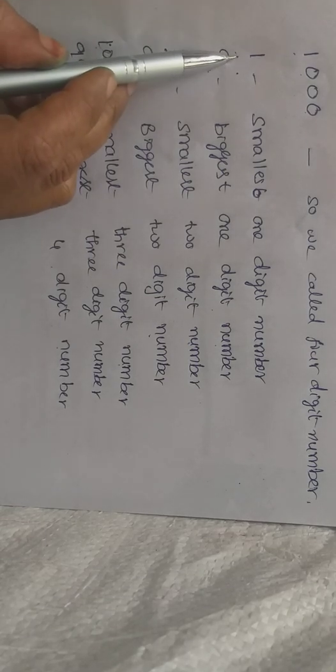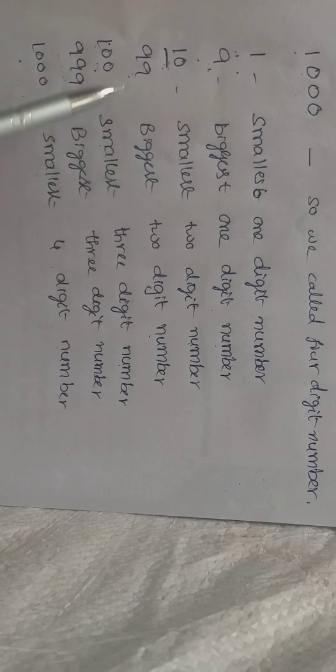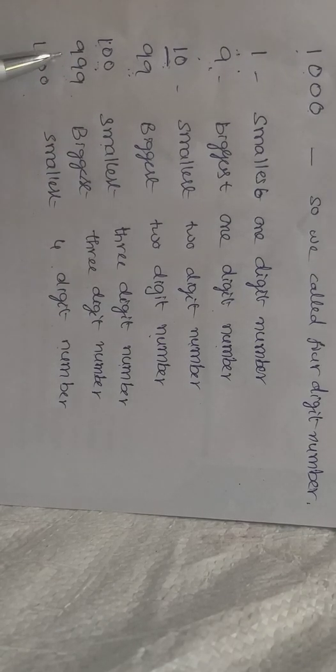Okay, once again. What is the smallest 1-digit number? Yes, 1. What is the biggest 1-digit number? 9. What is the smallest 2-digit number? 10. What is the biggest 2-digit number? Yes, 99. What is the smallest 3-digit number? 100. What is the biggest 3-digit number? 999. What is the smallest 4-digit number? Yes, 1000. Have you understood, children?